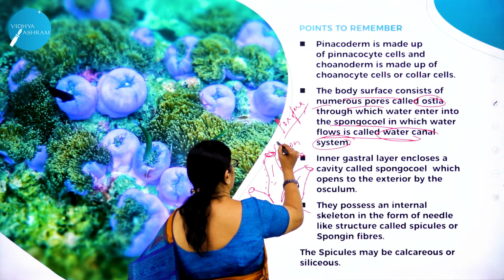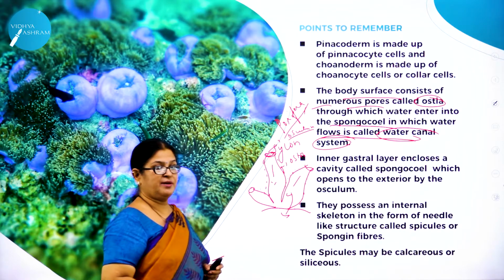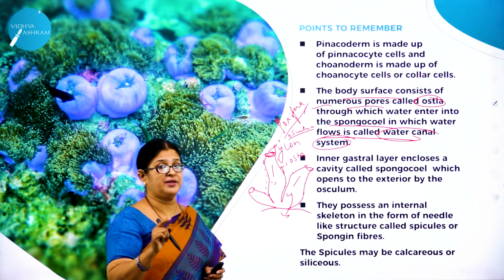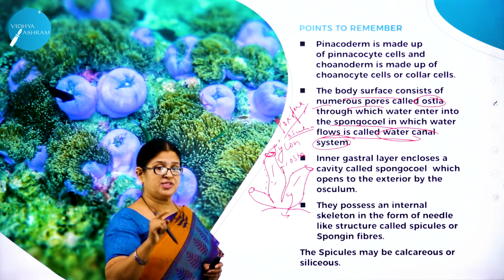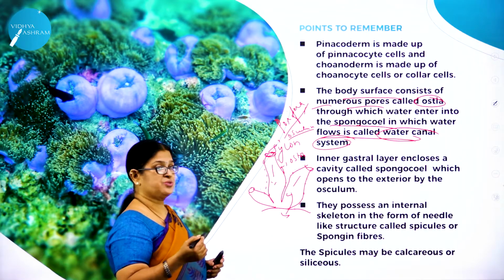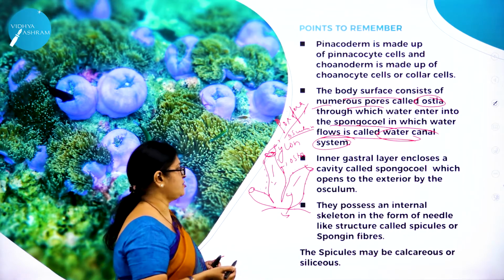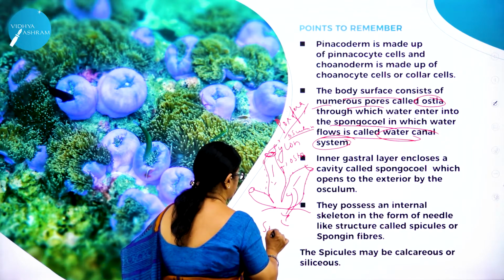This opening is called the osculum. The osculum is the only opening, so you can call it an incomplete digestive system, where the exit and entry of water takes place through this osculum only. So the osculum acts as a mouth for this organism, and there is a cavity. This cavity is called the spongocoel.